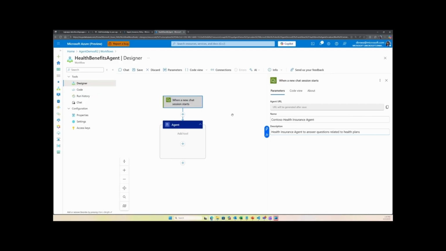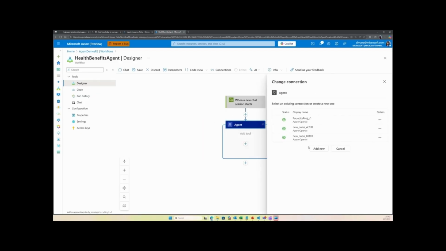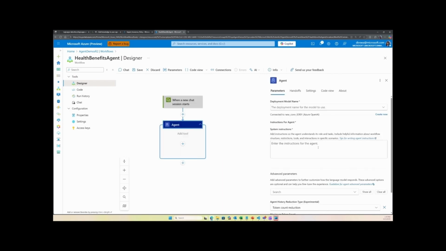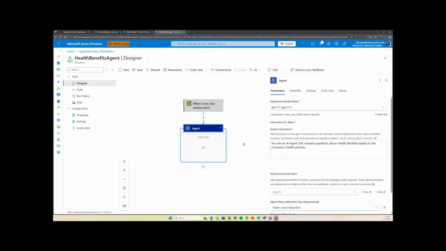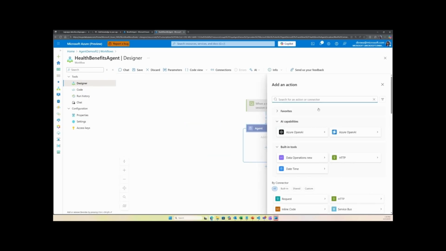All right, so now let's configure the agent itself. So here we can choose one of the existing connections. So I'll go ahead and do that and then choose my deployment model here. And then we need to provide system instructions for the agent. We give system instructions here, and then the next step is we need to add tools or rather a knowledge source for this agent.